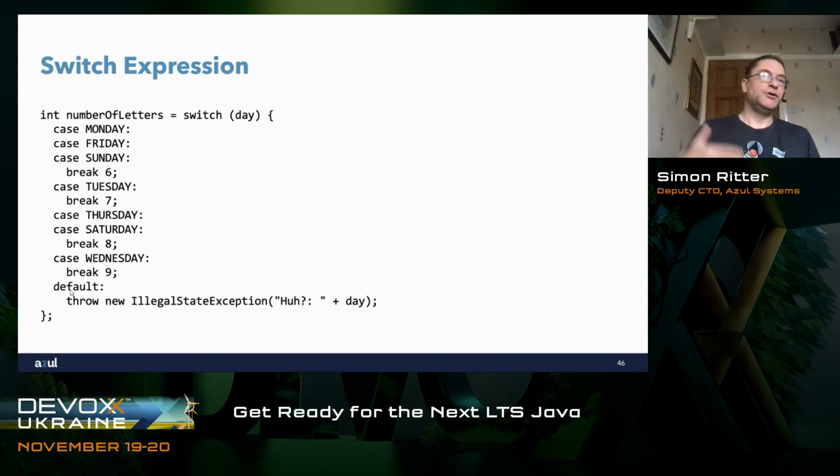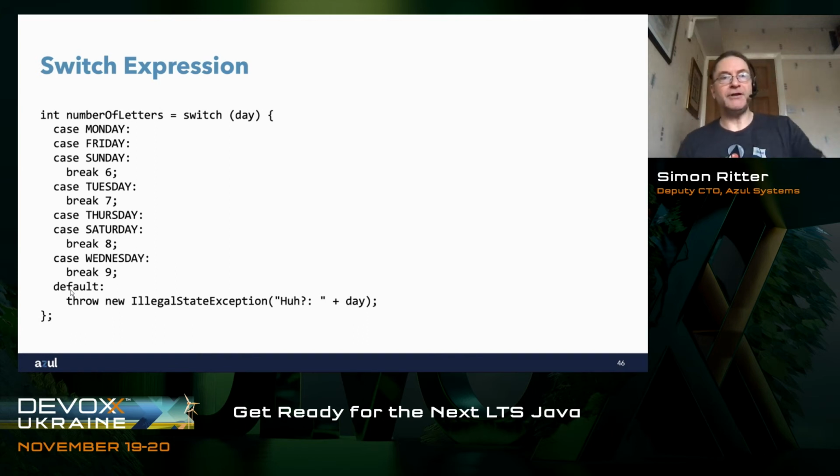I said you could have case Monday, case Friday, case Sunday, and we used break followed by a value to indicate what was going to be returned from the expression. Developers looked at that and they said, we don't like the fact that you've overloaded break in that way.